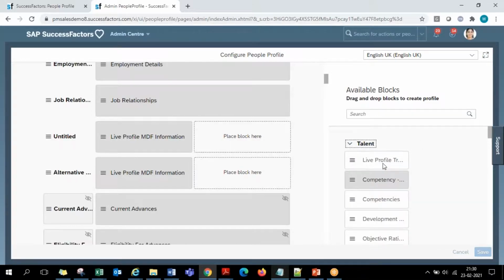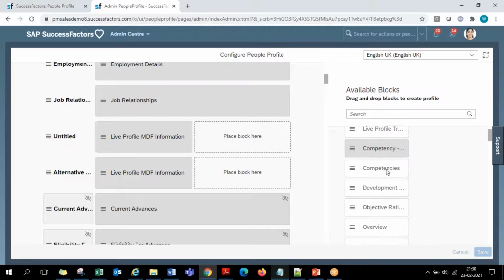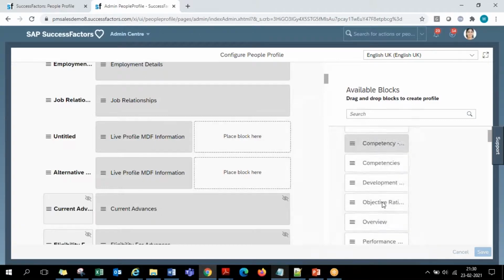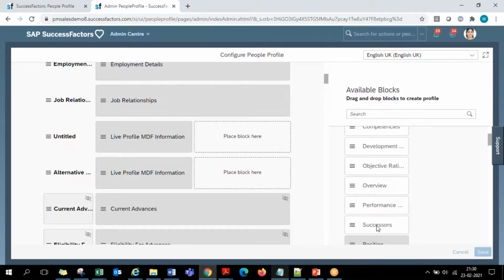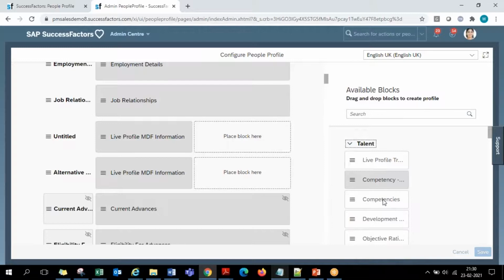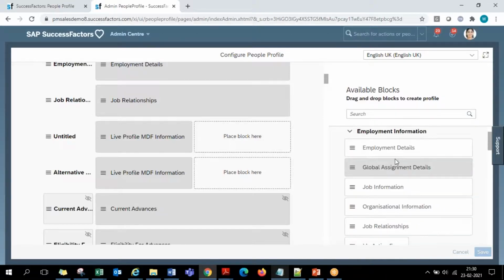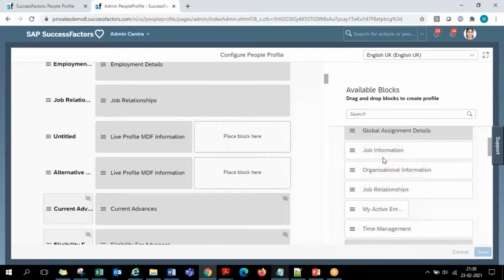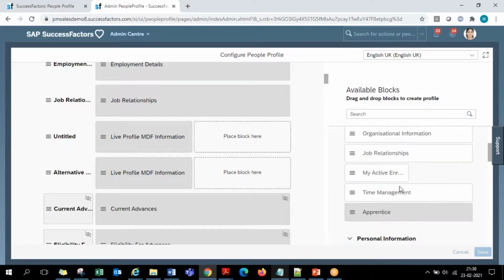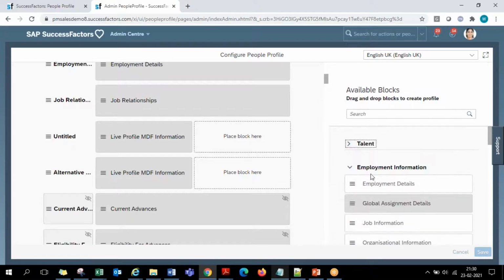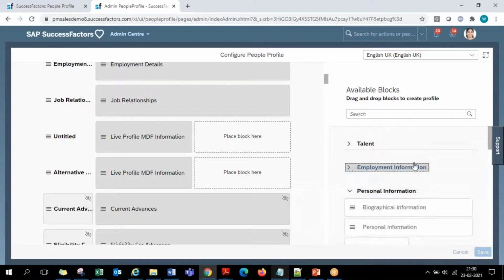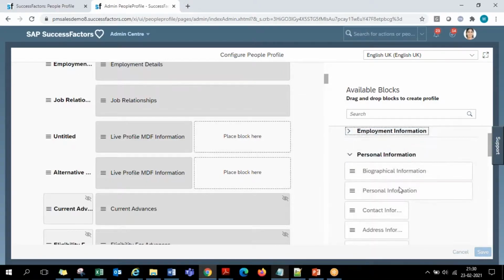Talent means employee talent module related: employee competencies, employee goals, employee ratings, performance related talent modules. Then the employment information portlets, which are all the core EC portlets: employment details, job information, job relationships, time management related. All these are employment specific portlets. Next, personal information portlets.